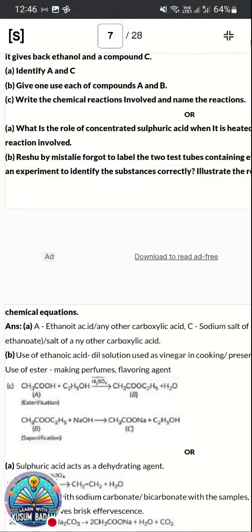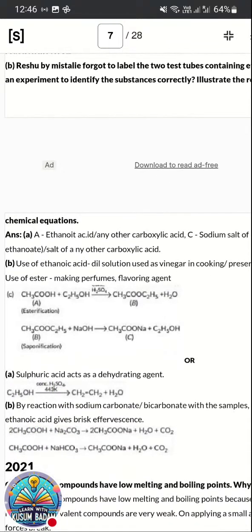A sweet smell will be liberated. With that, we can conclude that the test tubes are containing ethanol and ethanoic acid. And further, that ester can be again reacted with sodium hydroxide to form sodium acetate along with the liberation of ethanol. So thus we can separate out ethanol from the test tube.